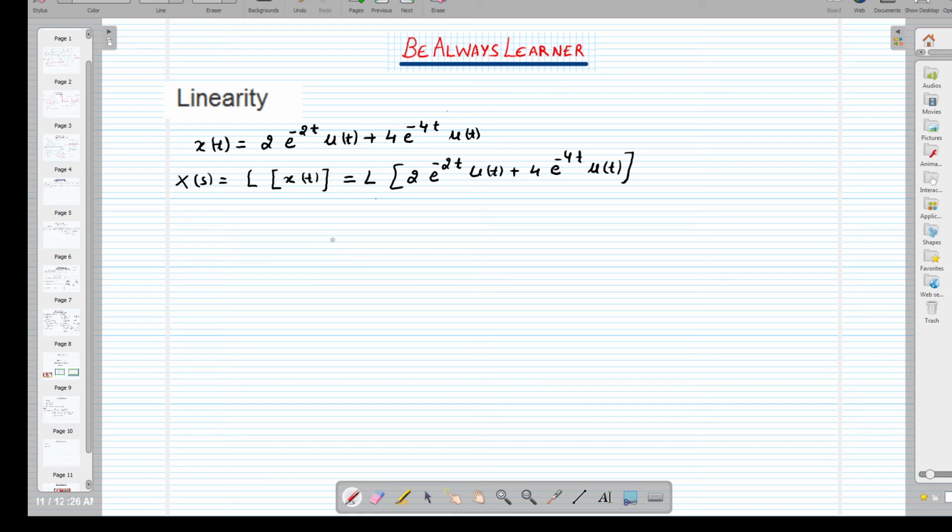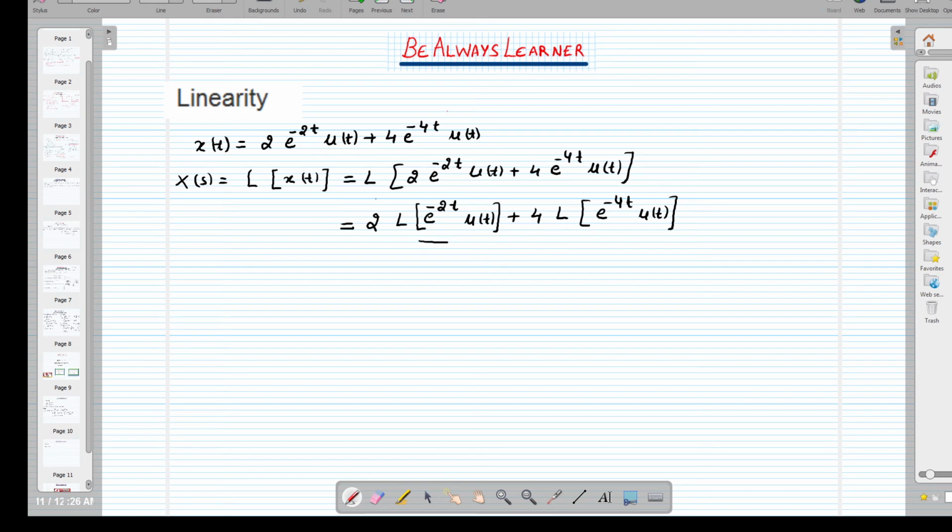So if it is in this form, so following the property के हम इसको लिख सकते हैं, कांस्टेंट को बाहर लेंगे हम यहाँ पर, और Laplace transform of e raised to the power minus 2t u(t), bracket close, we can have plus 4 and Laplace transform of e raised to the power minus 4t u(t), bracket close. So that's how we can write this.